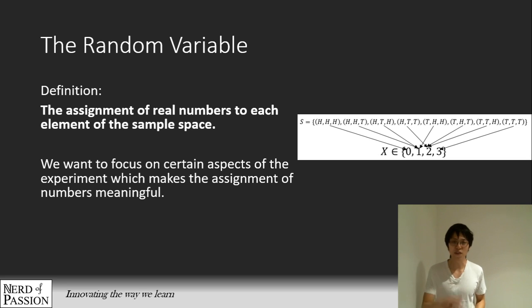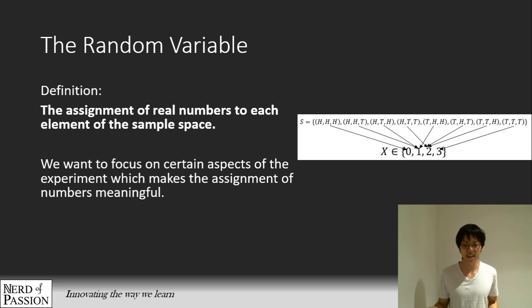If we list out the sample space, I've included it in the diagram above. S is the sample space, the set of all possible outcomes. The first one, we have 3 heads, so we assign 0 to that. For the second one, there's only one tail, so we assign 1 to it. For the third one, head, tail, head, there's only 1 tail, so we assign the same number, 1.